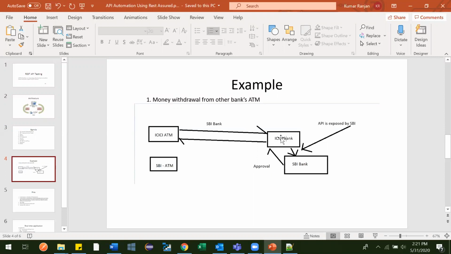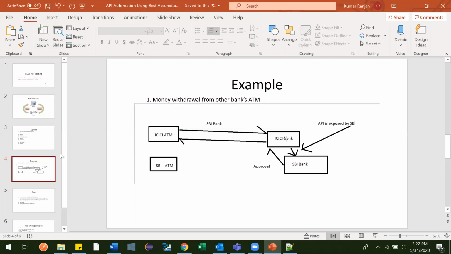So that data needs to be sent to SBI Bank using the API exposed by SBI. So how will ICICI Bank send those data to SBI Bank? To send data, they will send it in some form, and here comes representational state transfer, some representation of some instance.